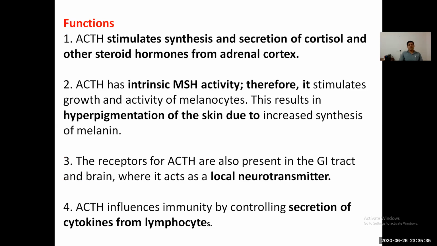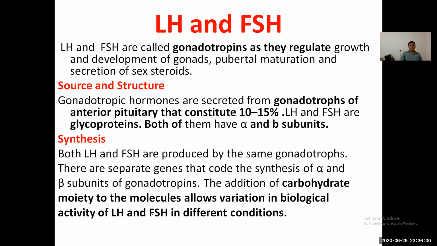Functions of the ACTH hormone. ACTH stimulates synthesis and secretion of cortisol and other steroid hormones from the adrenal cortex. ACTH has intrinsic MSH activity. The receptors of ACTH are also present in the GI tract and brain, where it acts as a local neurotransmitter. ACTH influences immunity by controlling the secretion of cytokines from the lymphocytes.